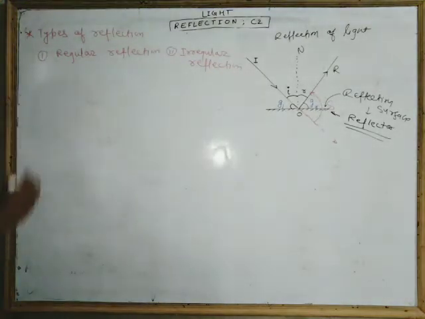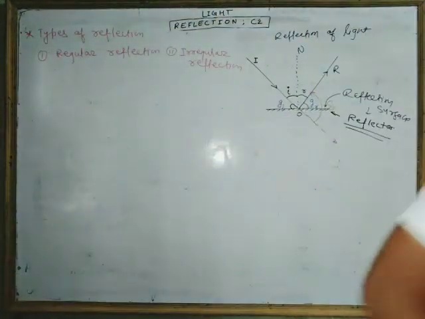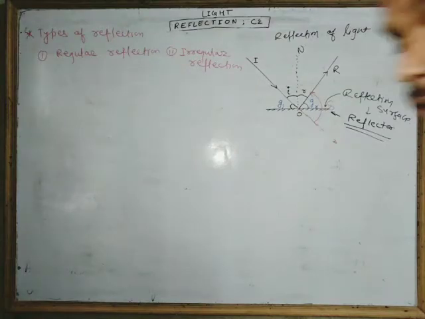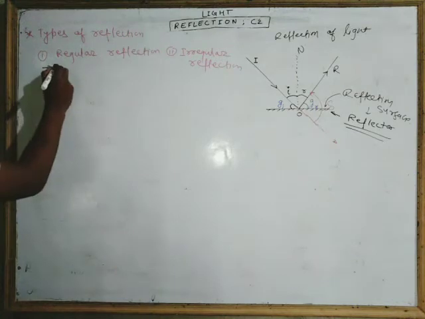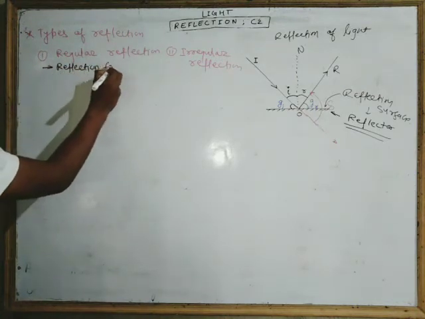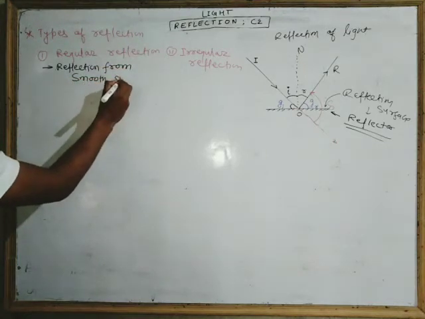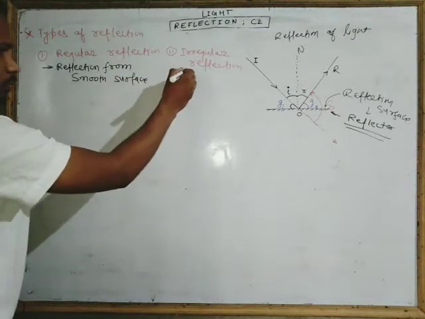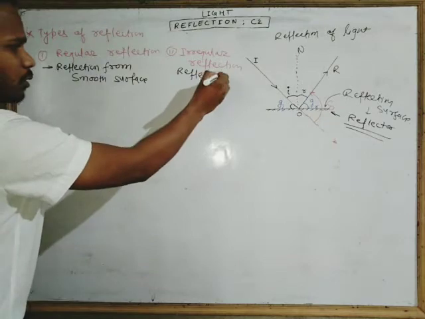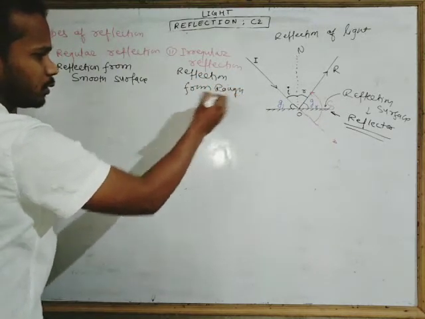Regular reflection is reflection from a smooth surface, and irregular reflection means reflection from a rough surface.